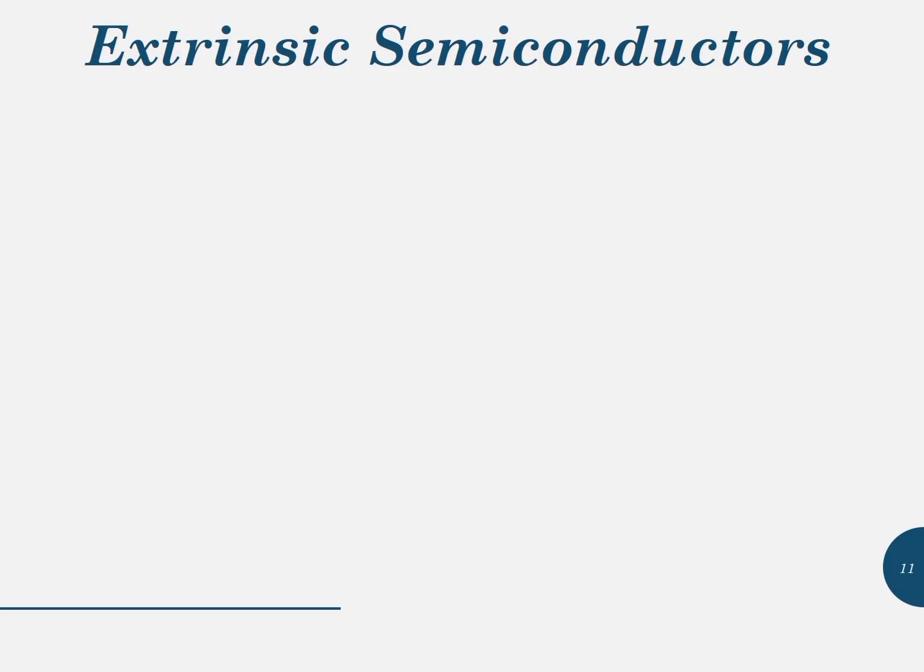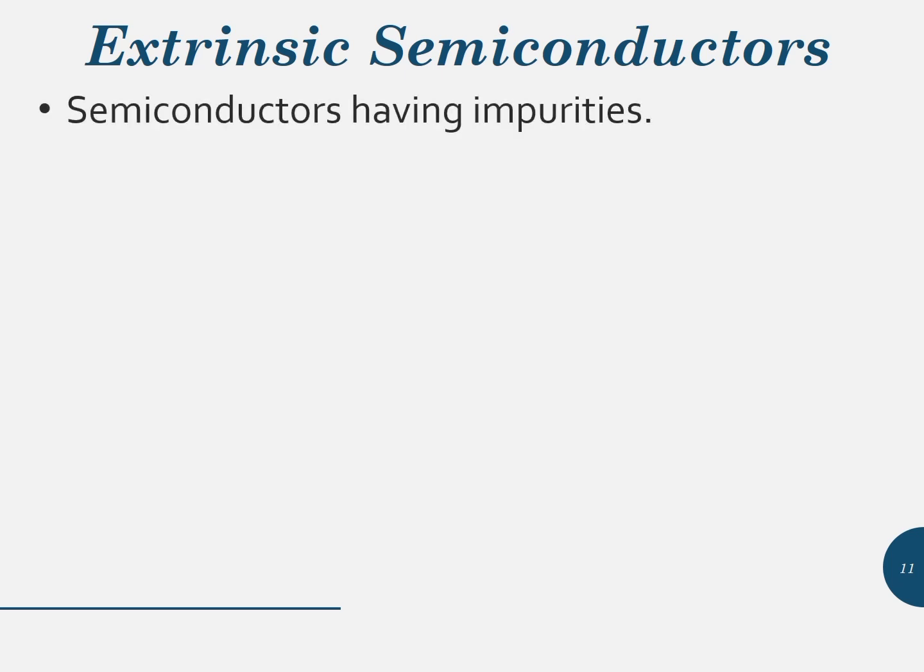Extrinsic semiconductors. Since semiconductors are generally poor conductors, their conductivity can be drastically increased by the controlled addition of impurities to the intrinsic or pure semiconductive material. It means extrinsic semiconductors have impurities.